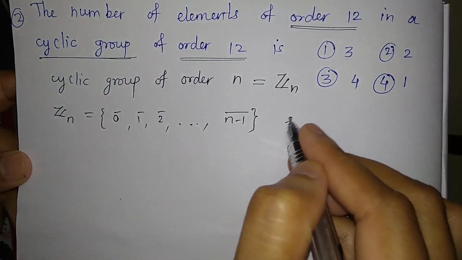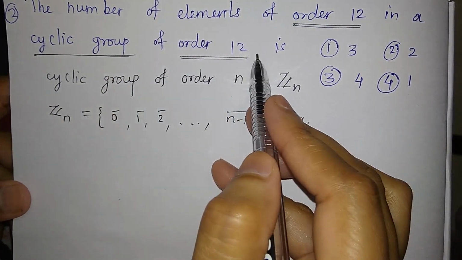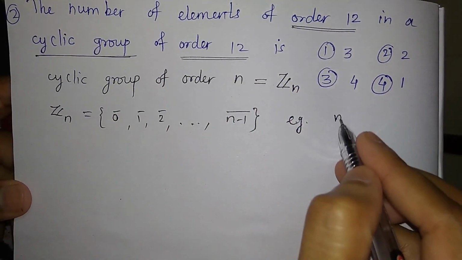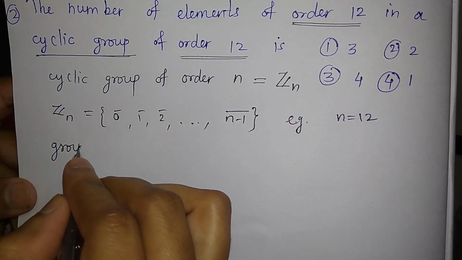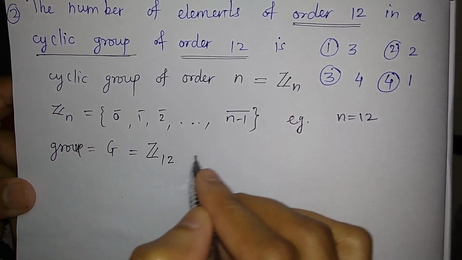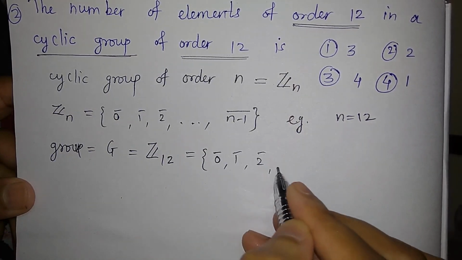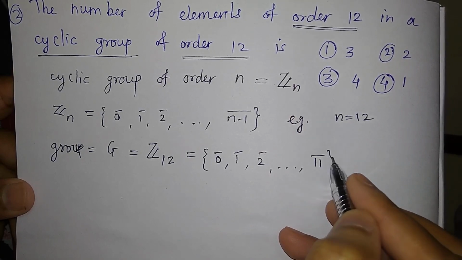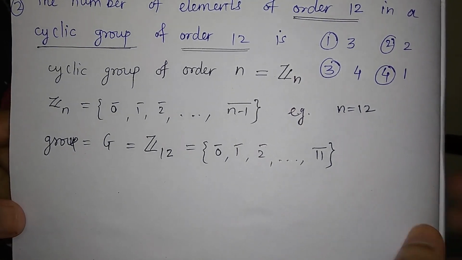For example, here Z12 is given, a cyclic group of order 12, meaning n is equal to 12. So our group is, say, G is equal to Z12, so 0 bar, 1 bar, 2 bar up to 11 bar, because again this 12 bar will be 0 bar, right?